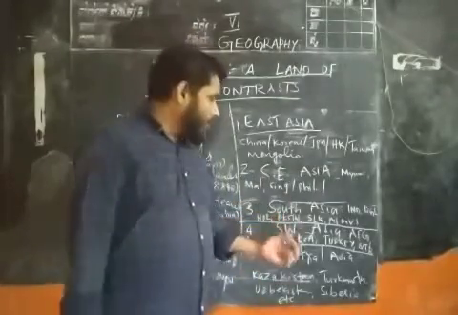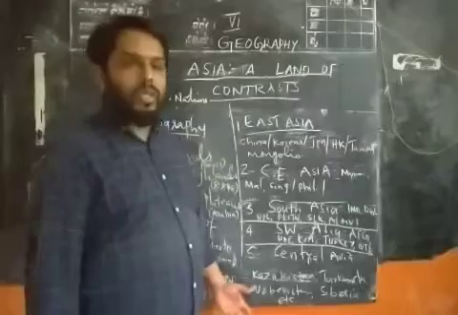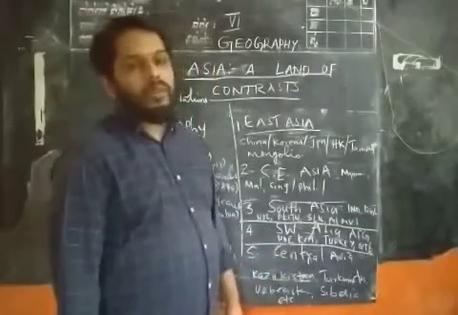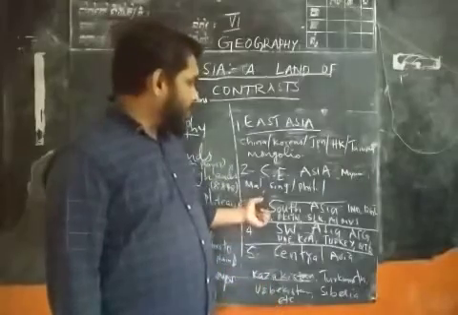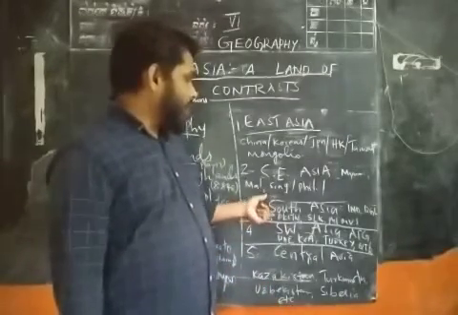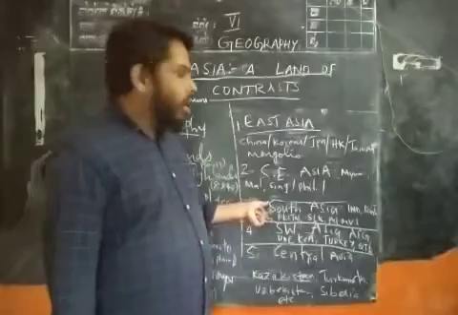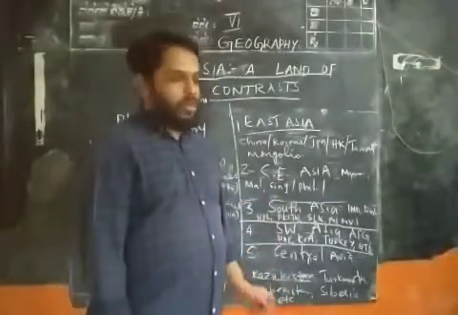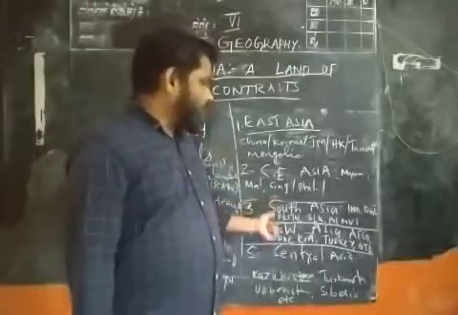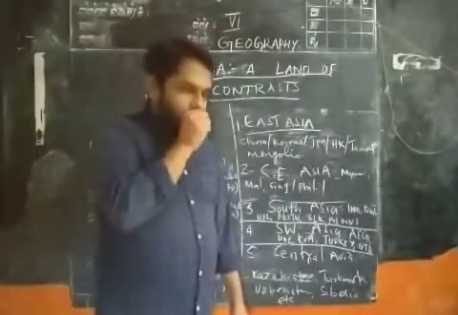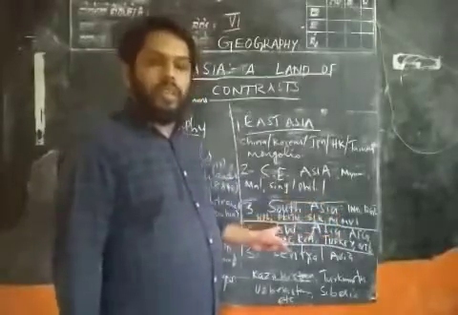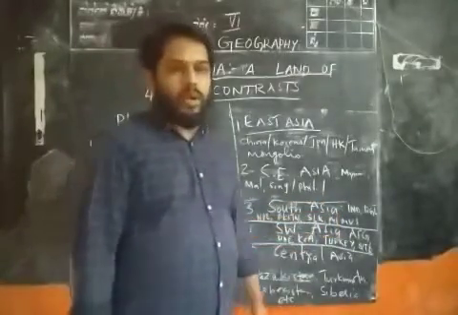The third one is South Asia. It includes India, Bangladesh, Nepal, Pakistan, Sri Lanka and Maldives. Our main neighbors of India also come under South Asia, including India.